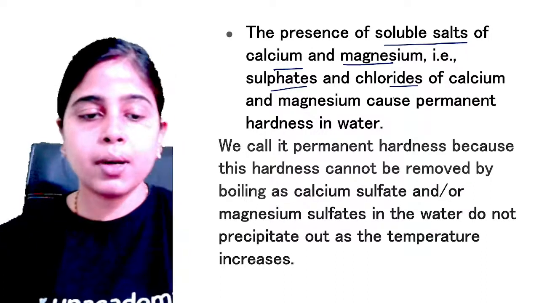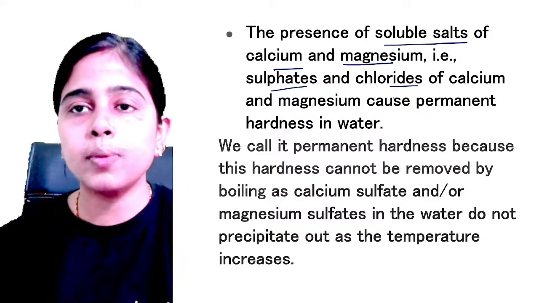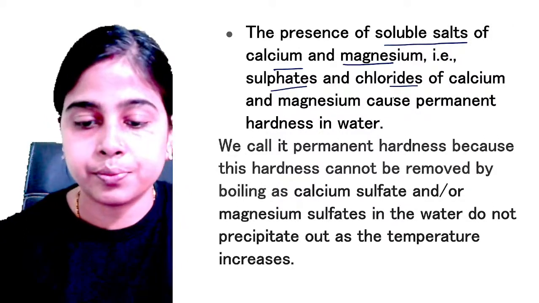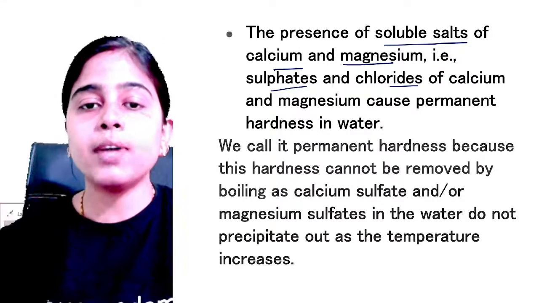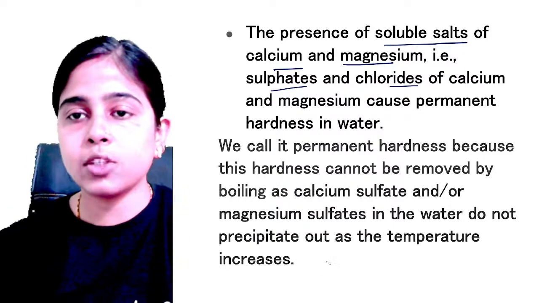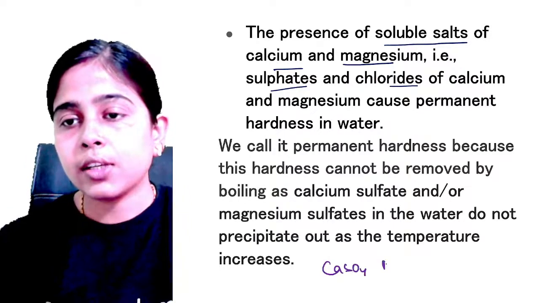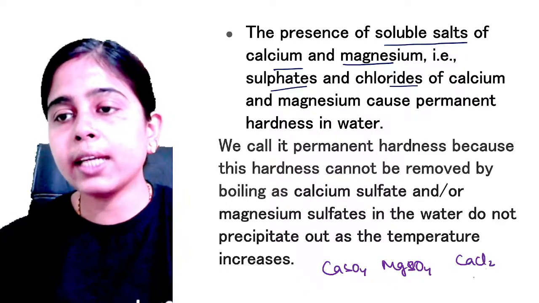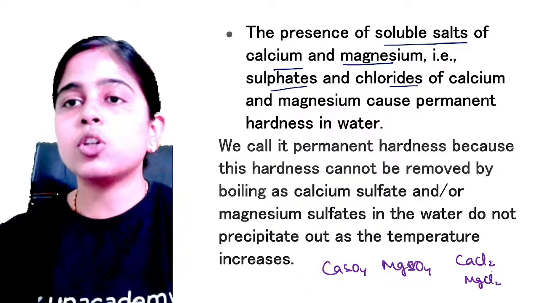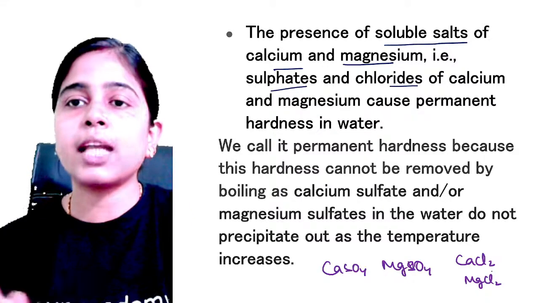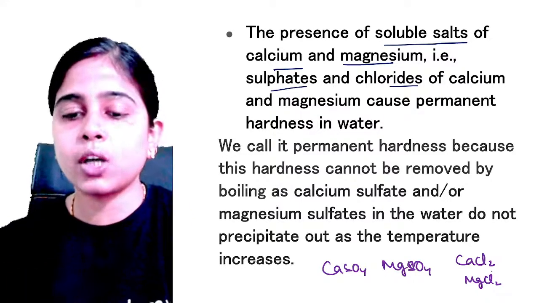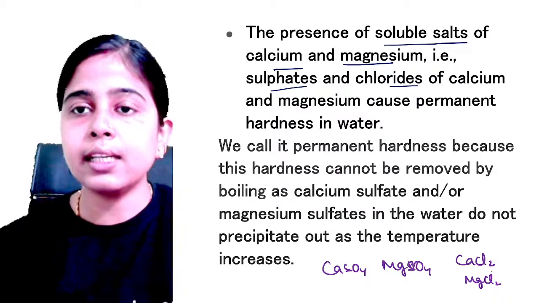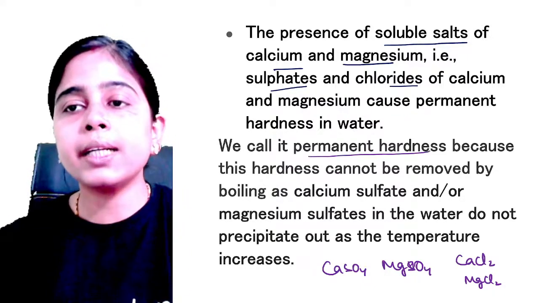So this is all about when you have your soluble salts. If you have calcium sulfate, magnesium sulfate, calcium chloride, magnesium chloride, so your sulfates and chlorides of calcium and magnesium are responsible for causing permanent hardness. Clear? Why do we call it permanent hardness?